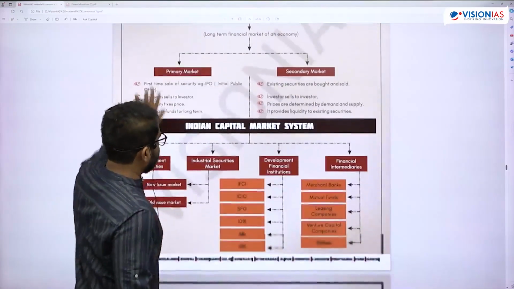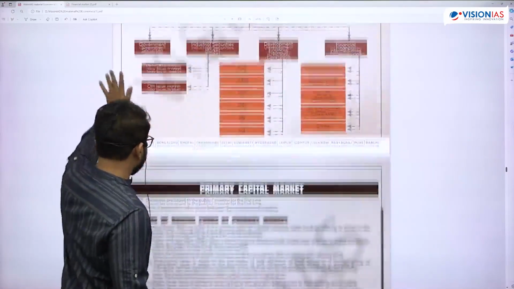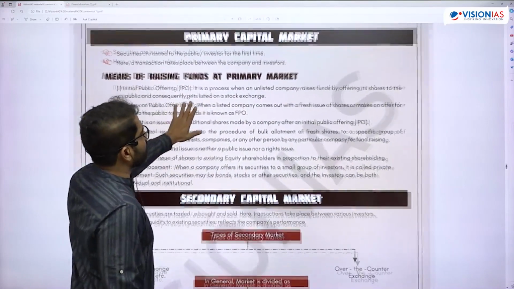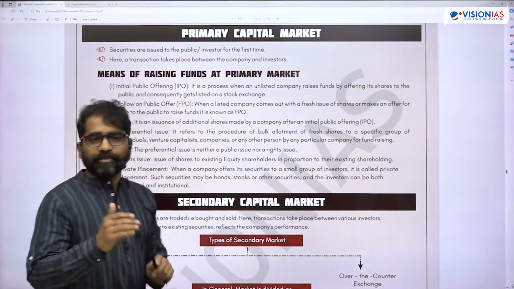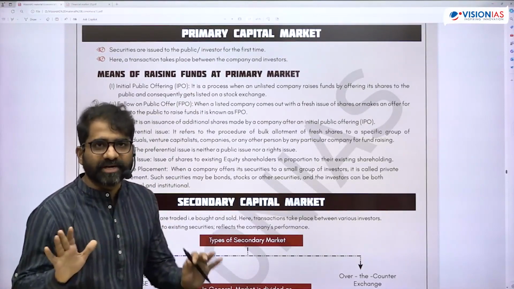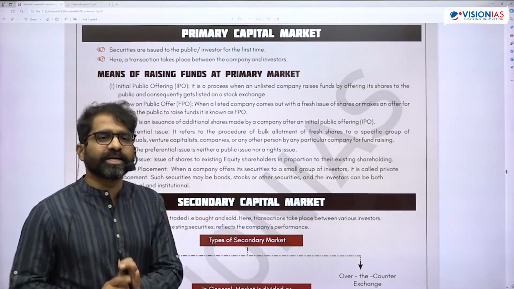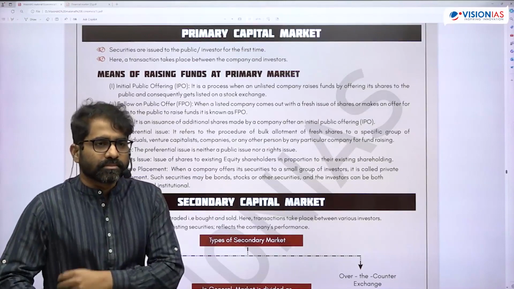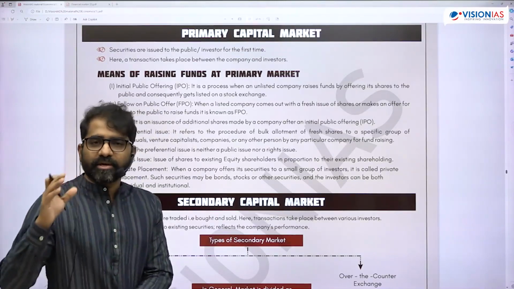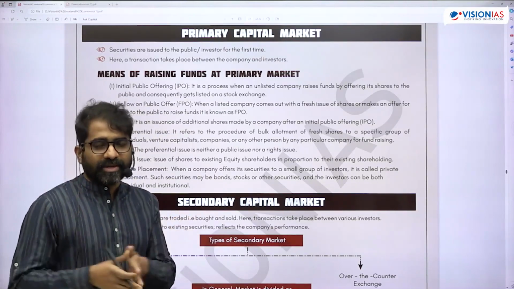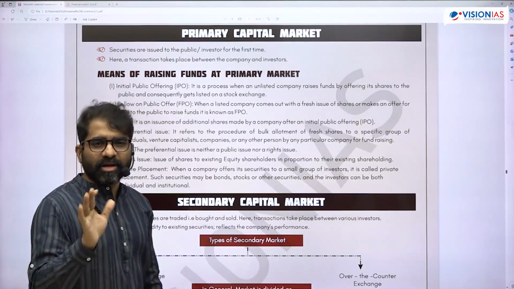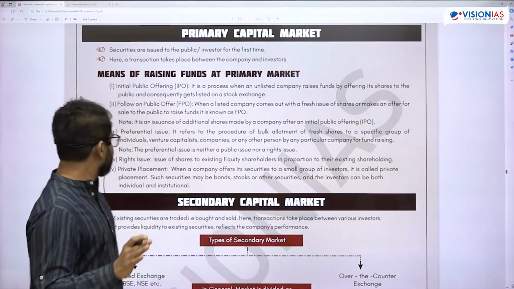So in the capital market, I have primary and secondary market. So here in the primary capital market, the means of raising funds in the primary market: one is, we know, IPOs and FPOs. Then we have private placement. So private placement means everybody will not participate. I think you got my point. Everybody will not participate, only a closed group. And that closed group will generally be high net worth individuals. Nobody will call the Aam Aadmi. Got the point, right?